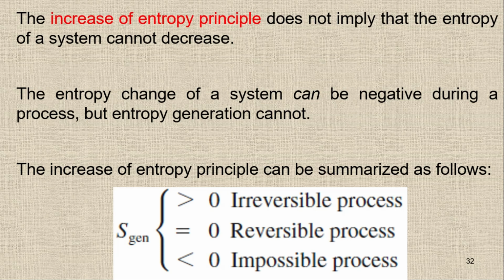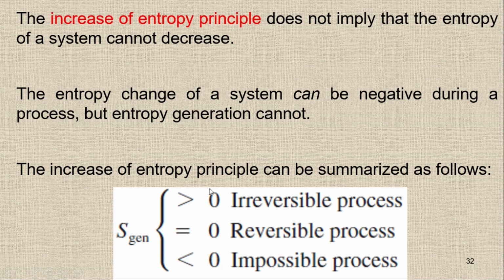The entropy change of a system can be negative during a process, but the entropy generation cannot. So remember, entropy change is a different thing and entropy generation is a different thing. In a process, entropy generation is either 0 or positive, but the entropy change can be negative as well.